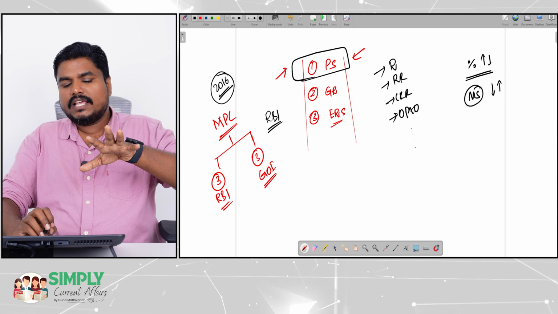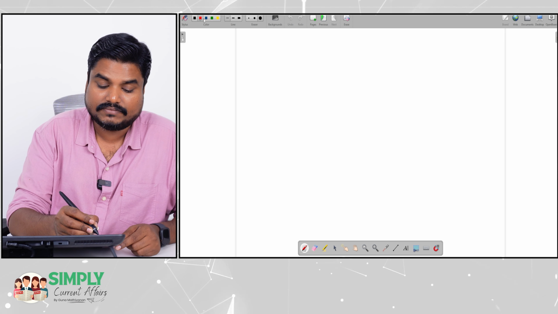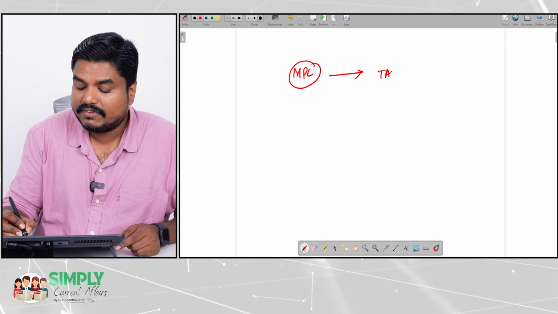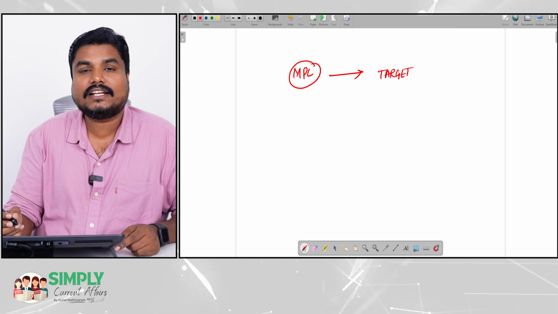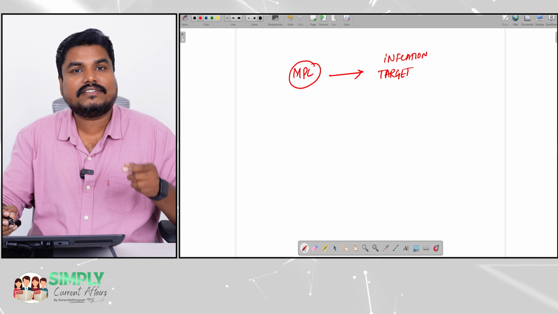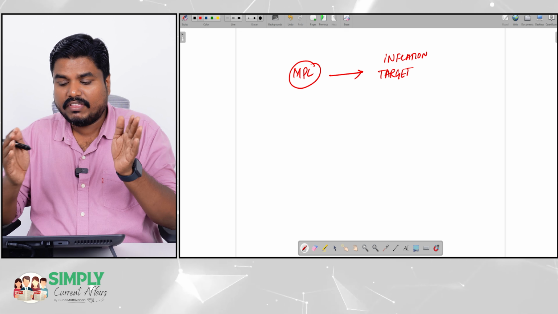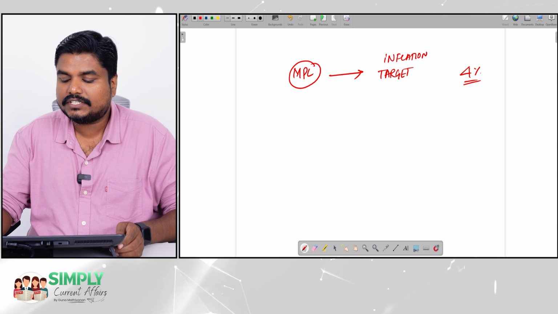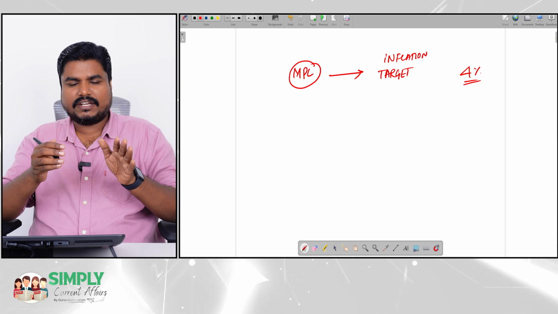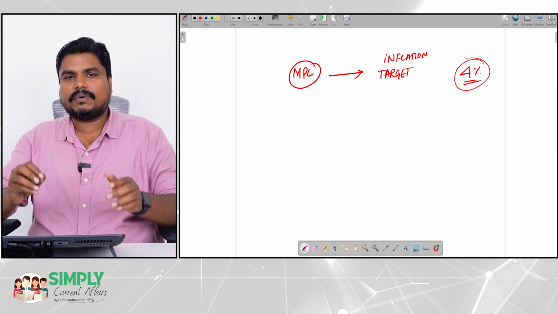So Government of India created a committee and Government of India also gave a target. What target? Inflation target. So Government of India asked this Monetary Policy Committee to ensure that the inflation is within 4% range. So target inflation should be at 4%. This is what Monetary Policy Committee's task. Vary the repo rate, reverse repo rate, ensure inflation is at 4%.